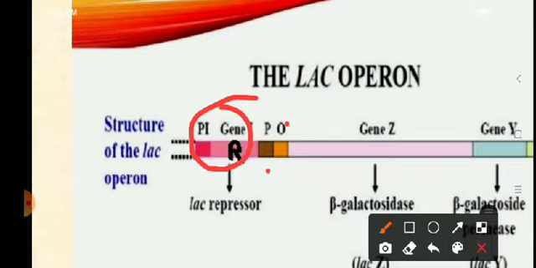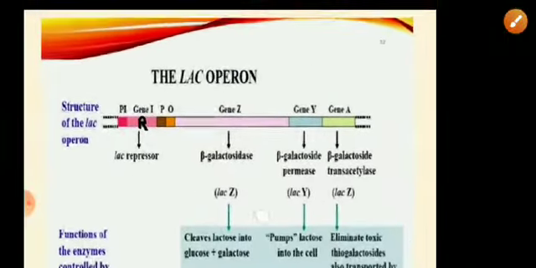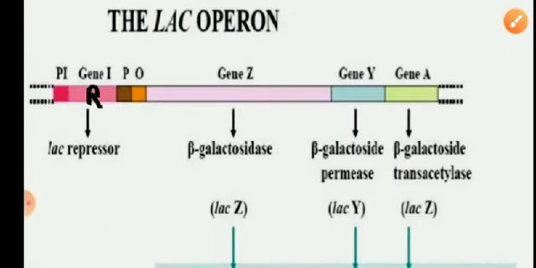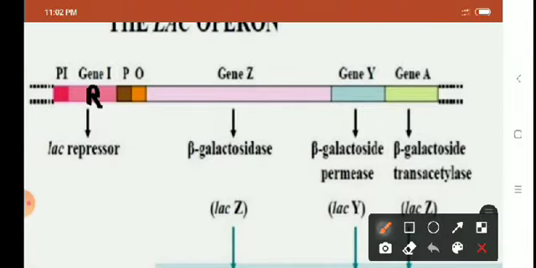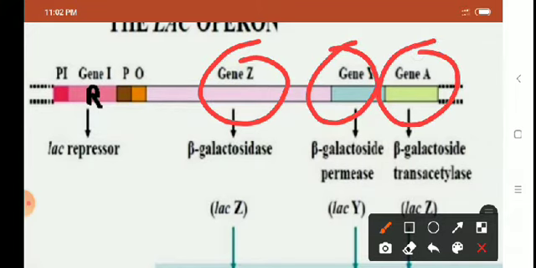So if you look at the structure, there is a regulator gene, a promoter gene, an operator gene, and there are three structural genes, Z, Y, A. Gene Z, gene Y, gene A.